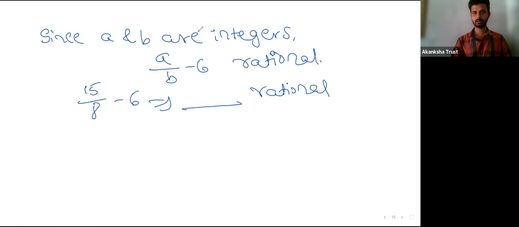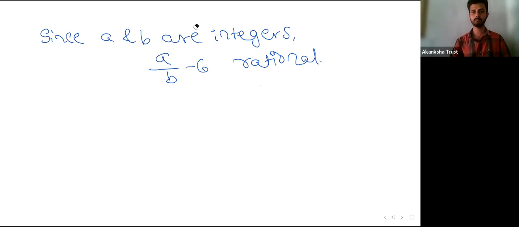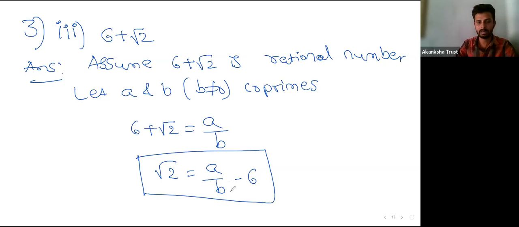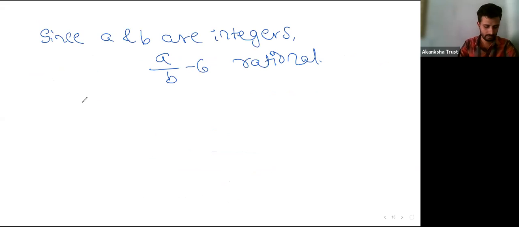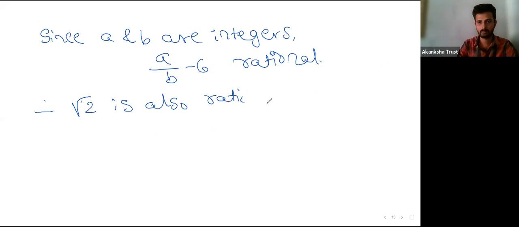Therefore root 2 is equal to a by b minus 6, so it says that root 2 is also rational. But this contradicts the fact that root 2 is an irrational number.